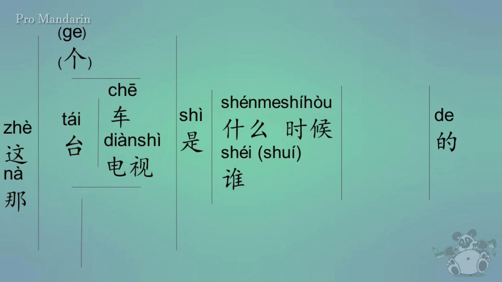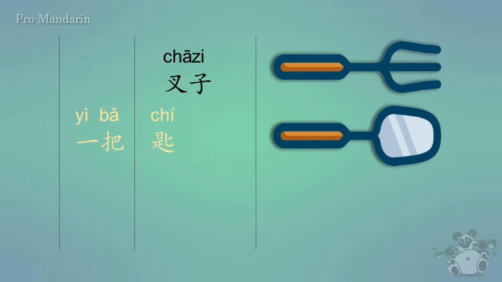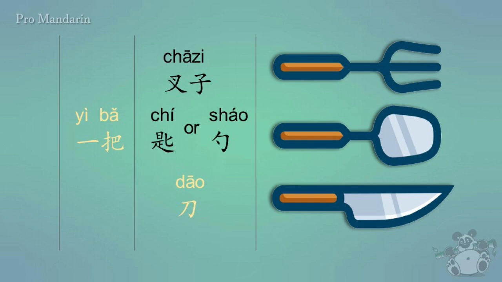With both of these, you could actually just say ge if you didn't remember tai was the correct classifier for that. So let me give you one more classifier here, which is ba. It's used for things that are objects that you can hold with your hand, or it has handles or something along those lines. So for instance, you might use it for something like 一把叉子, or a fork, or how about a spoon, 一把匙, or you could say 一把勺. And you can also use it for 一把刀, which is a knife.